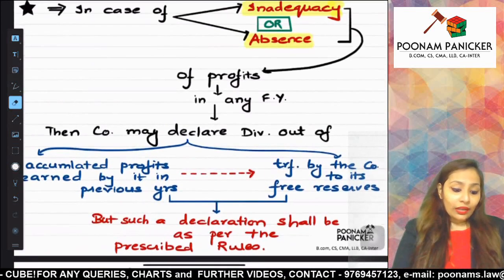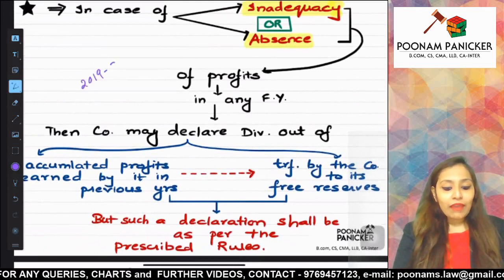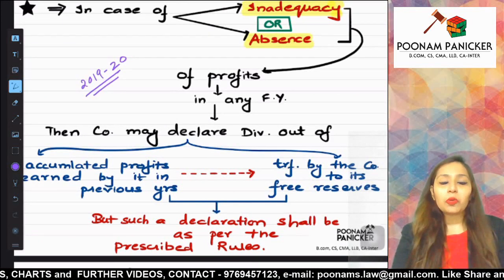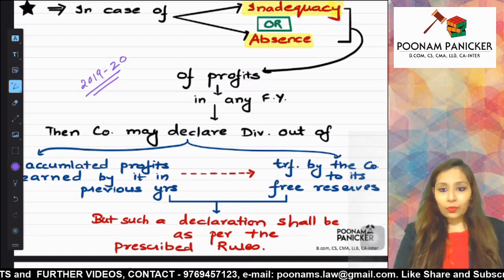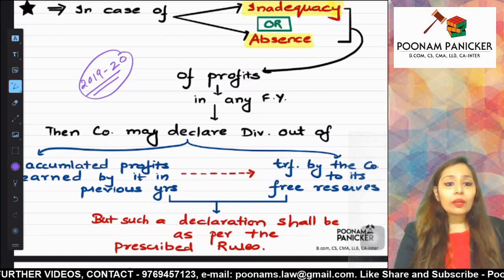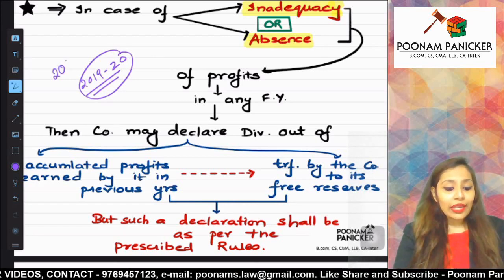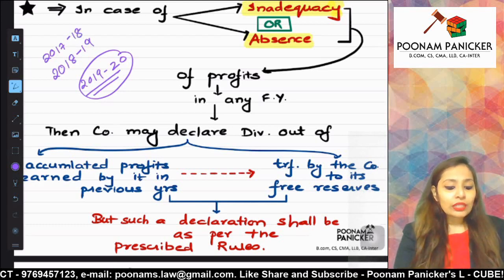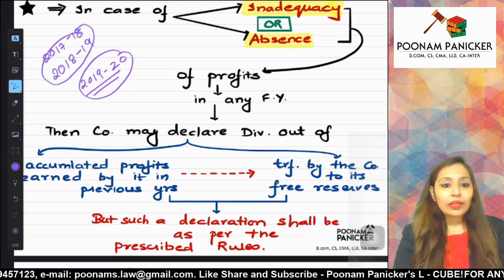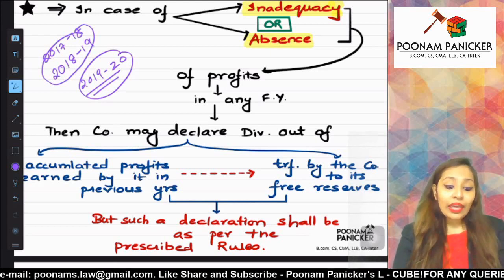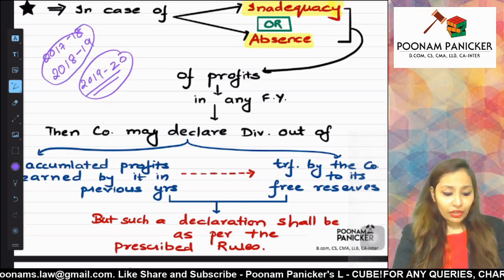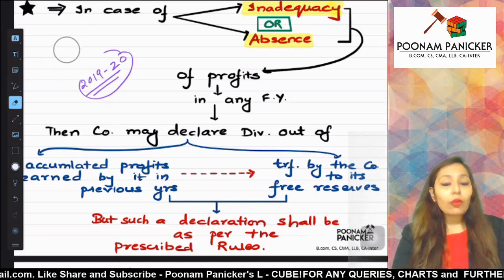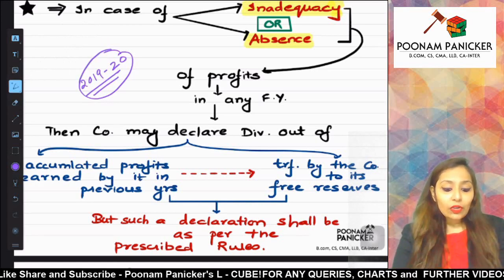So in the year 19-20, they are having a problem with respect to the amount for payment of dividend. We do not have it, or it is inadequate. In such a case, whatever amount the company must have transferred to reserves in the years say 18-19, 17-18, all of these earlier years' profits which have been transferred to reserves can be used for declaration of dividend. Now when you are saying that you can use reserves for payment of dividend, which kind of reserves can you use?